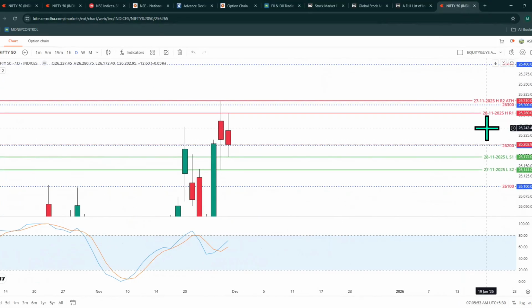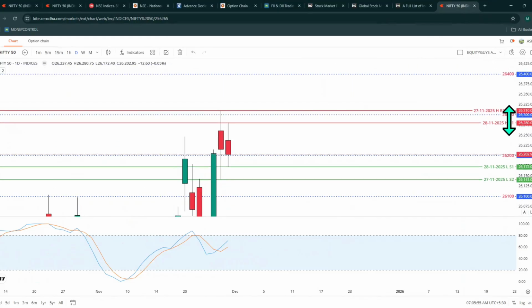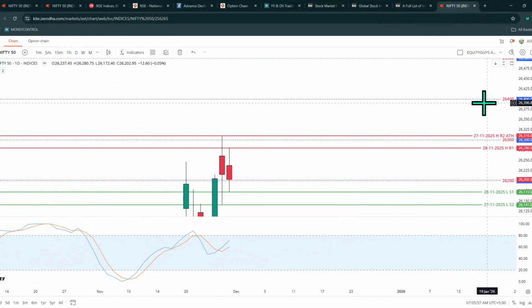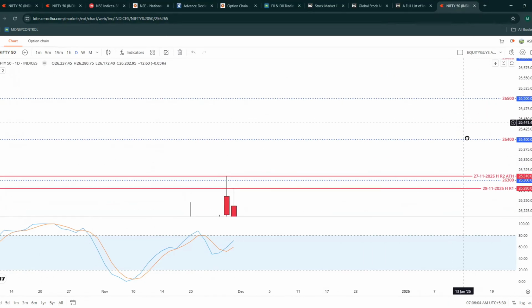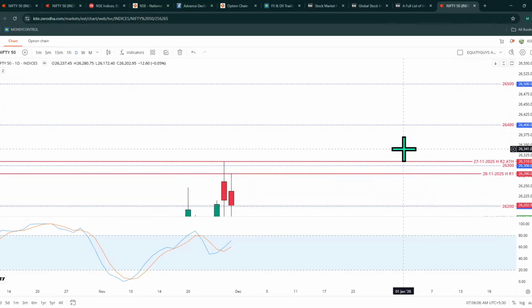First resistance will be 26,280, second resistance 26,310. Then for third resistance, we don't have any historical highs, so we will consider multiples of 100 as our resistance: 26,400, 26,500, 26,600 as your resistance zones.